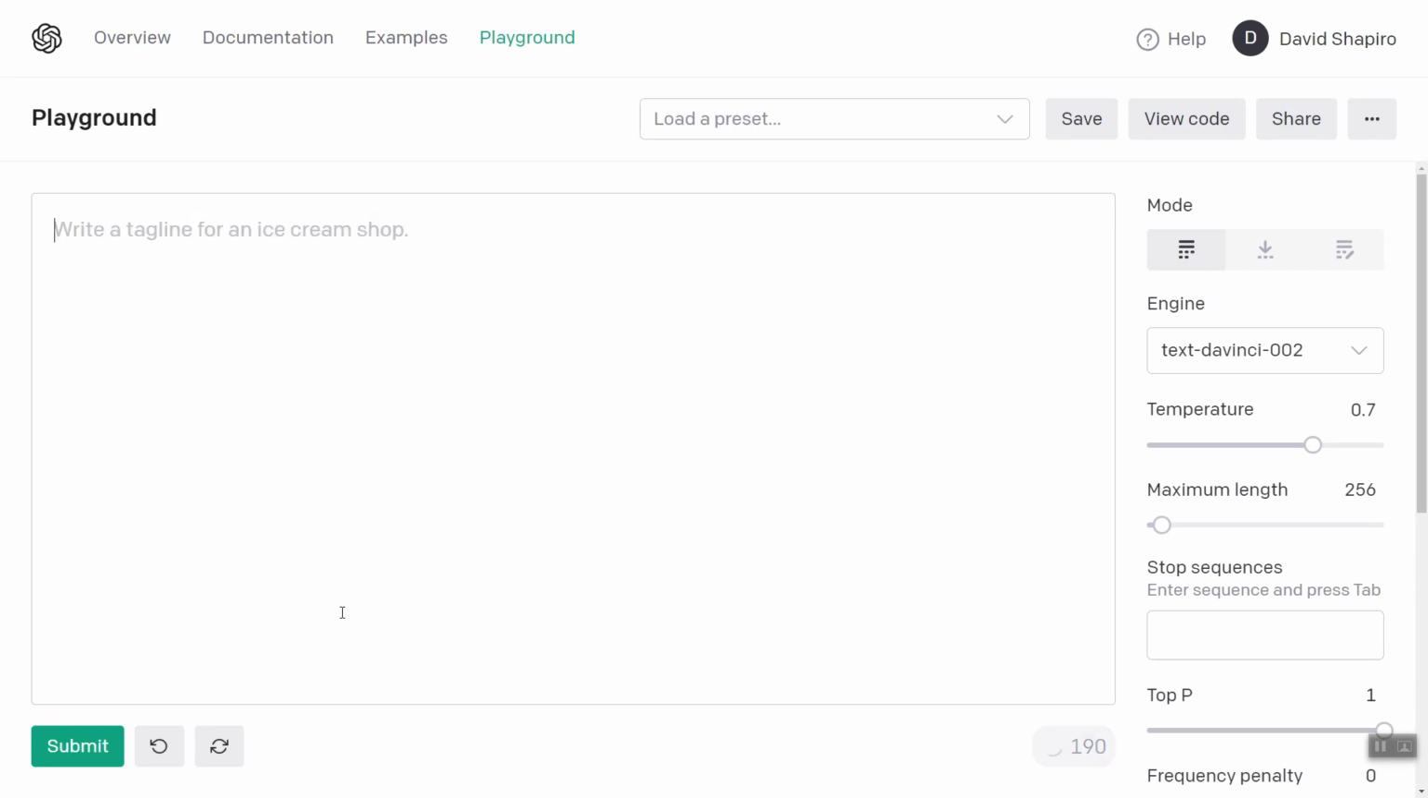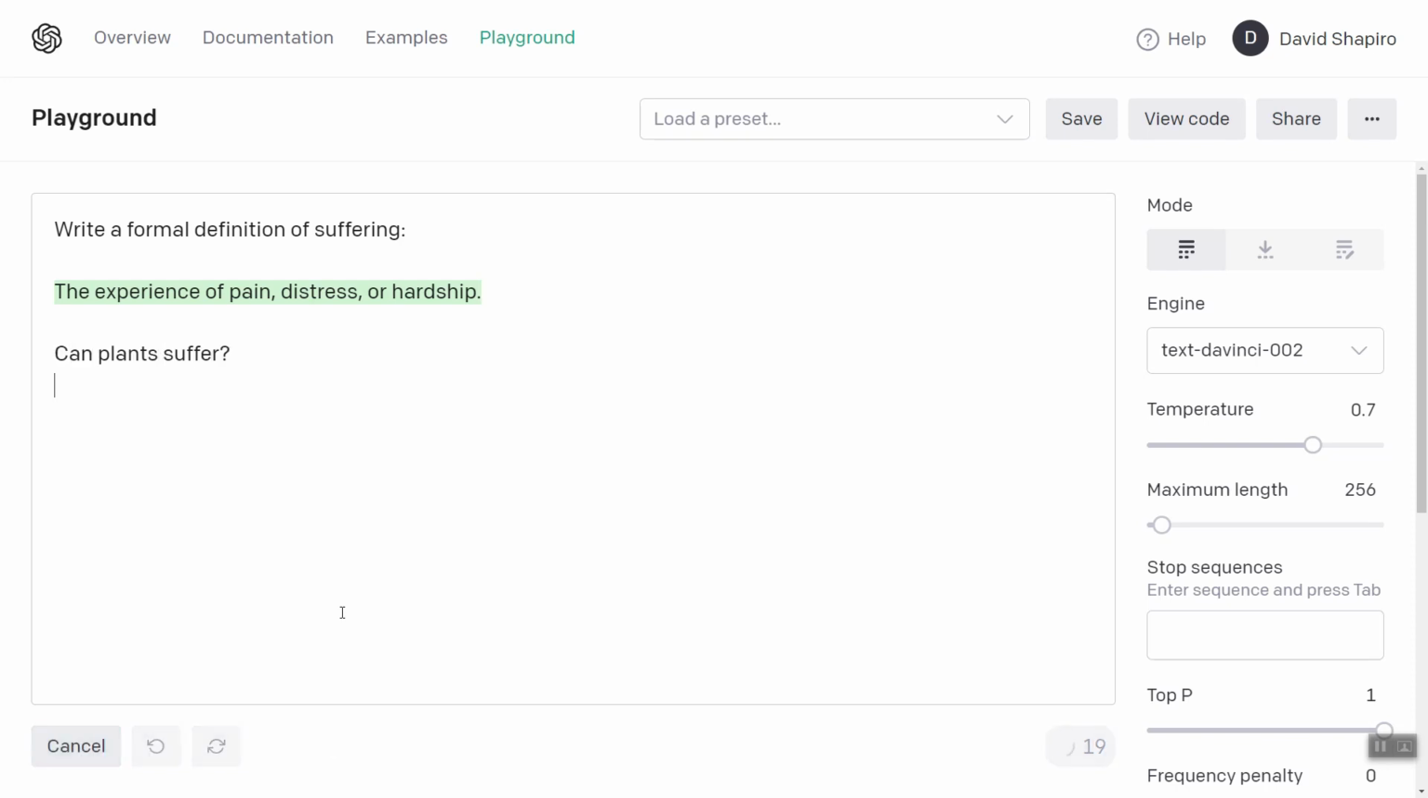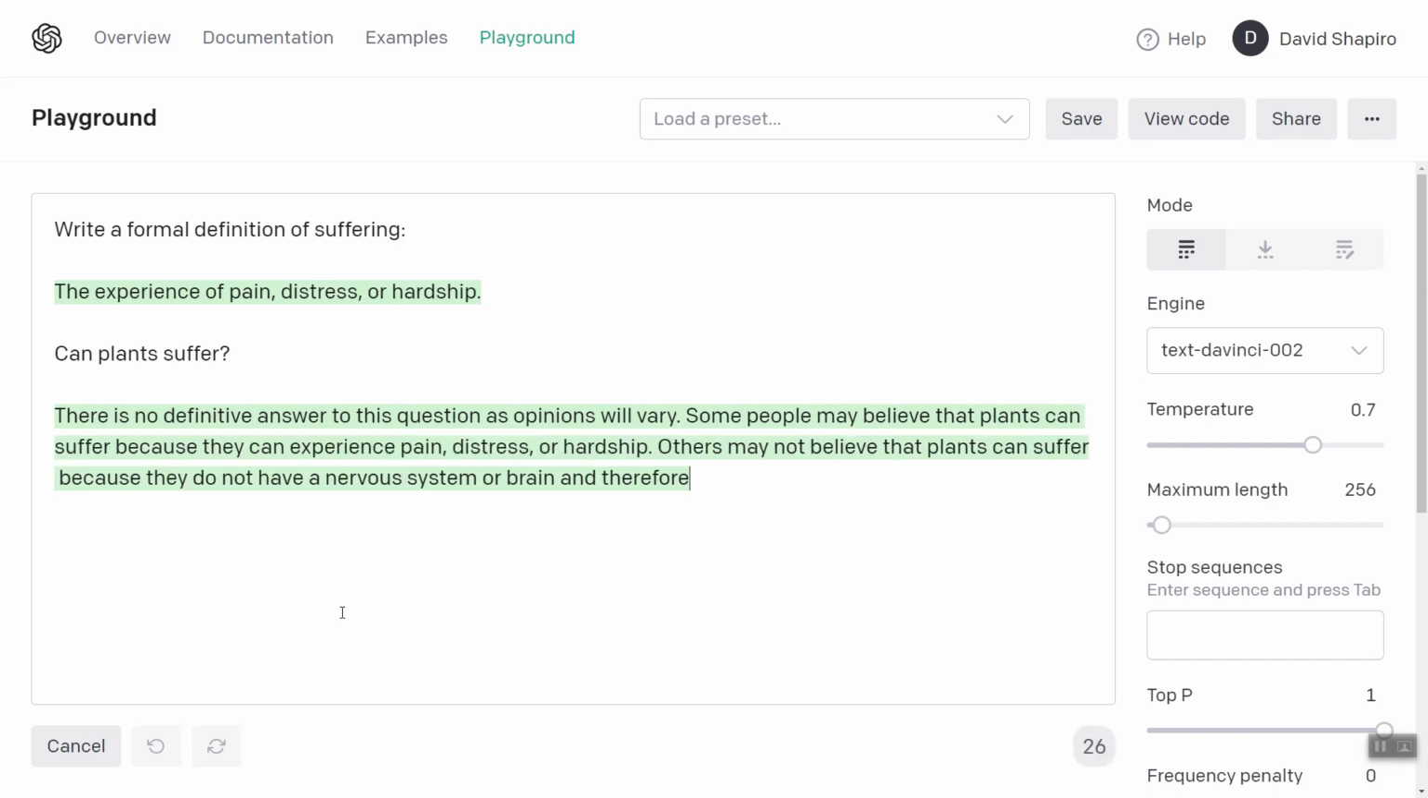Okay, but this begs the question, write a formal definition of suffering. The experience of pain, distress, or hardship. Can plants suffer? Let's see, there is no definitive answer. Opinions will vary. Some people may believe that plants can suffer because they can experience pain, distress, or hardship. Others may not believe that plants can suffer because they do not have a nervous system and brain and therefore cannot experience pain. I would argue that a plant can experience suffering because a distressed plant will wilt, or if it's dying of thirst.